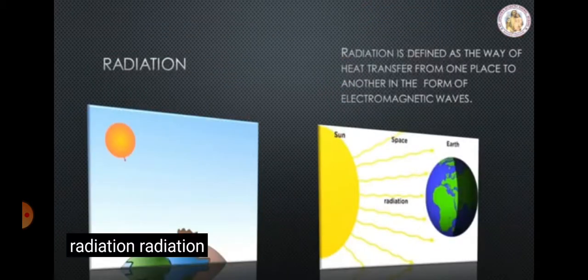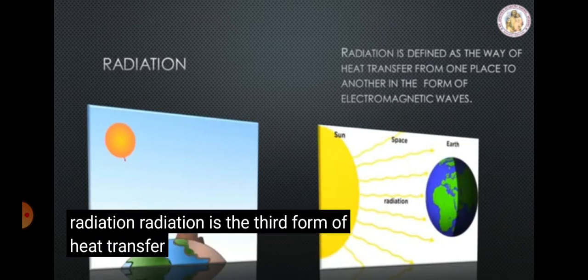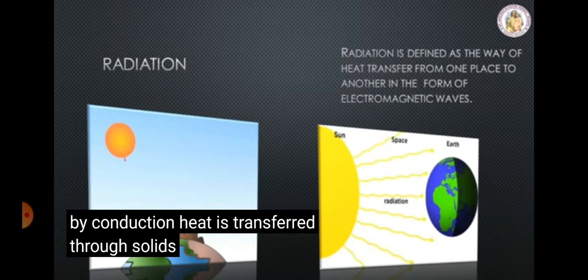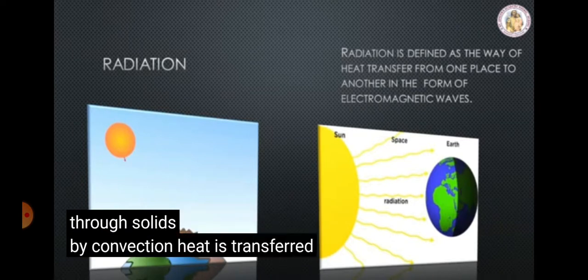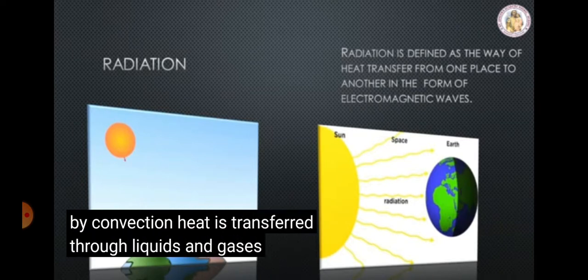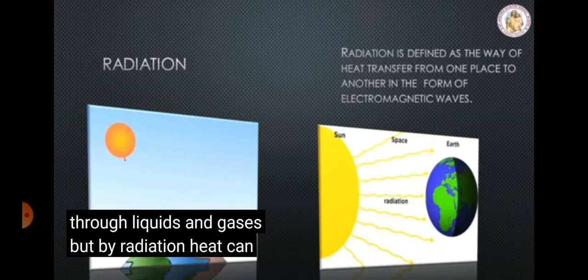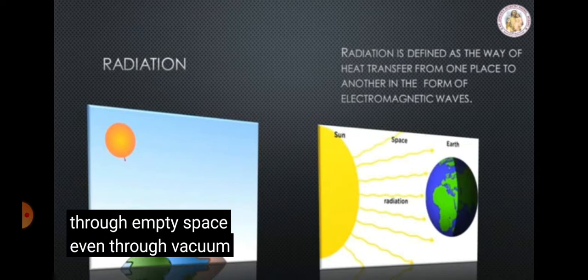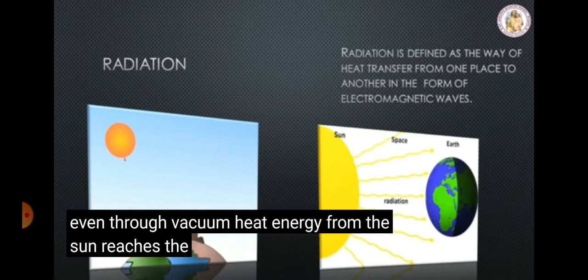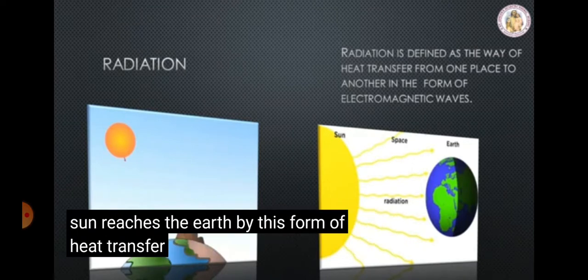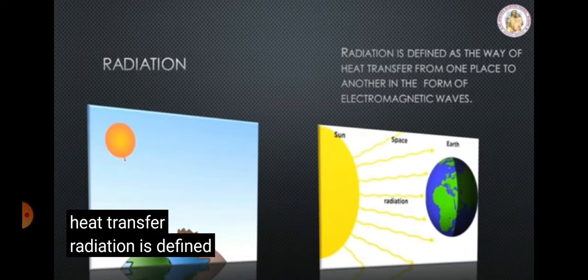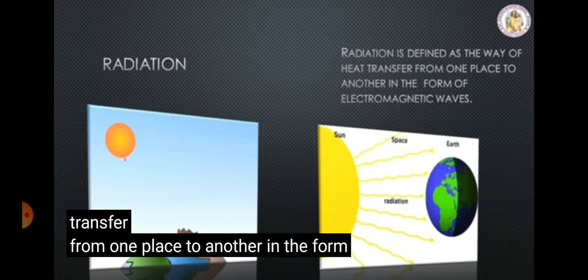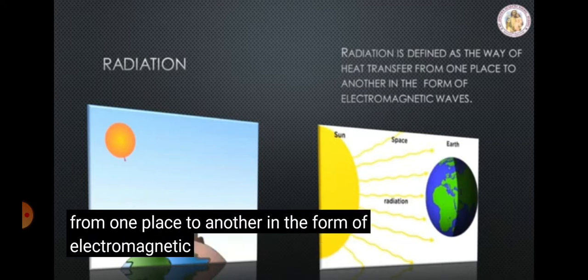Radiation. Radiation is a third form of heat transfer. By conduction, heat is transferred through solids. By convection, heat is transferred through liquids and gases. But by radiation, heat can be transferred through empty space, even through vacuum. Heat energy from the sun reaches the earth by this form of heat transfer. Radiation is defined as a way of heat transfer from one place to another in the form of electromagnetic waves.